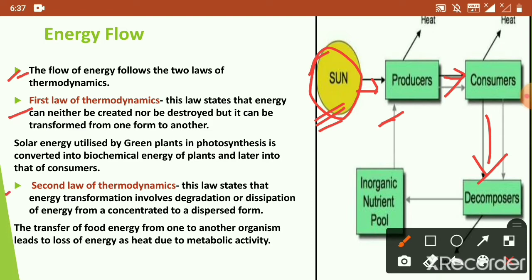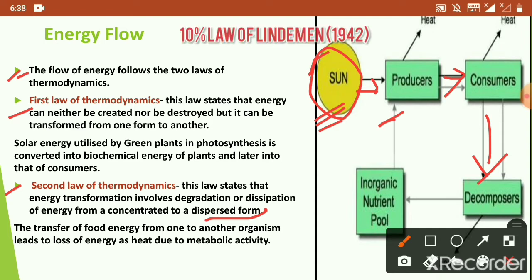The second law describing the flow of energy states that energy transformation involves the degradation or loss of energy from a concentrated to a dispersed form, and this loss of energy is described by the 10% law of Lindemann.